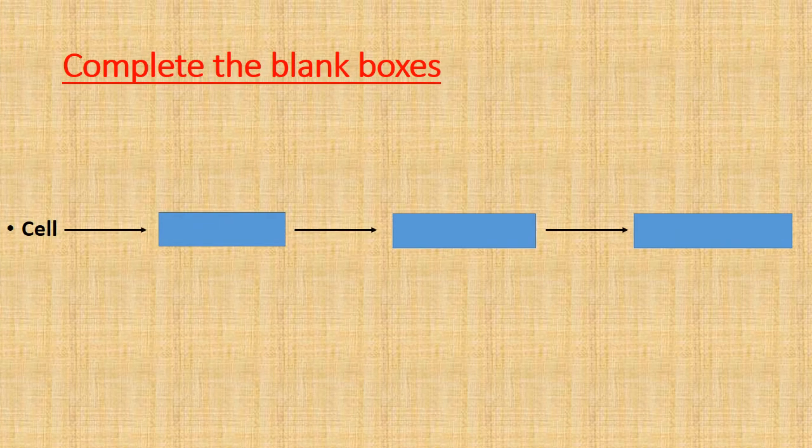Exercise number 2 is complete the blank boxes. First we will start from cell. As we all know, our body is made up of cells, and when cells of the same kind join together, they form tissue, and tissues together will form an organ, and lastly organs together will form different organ systems.